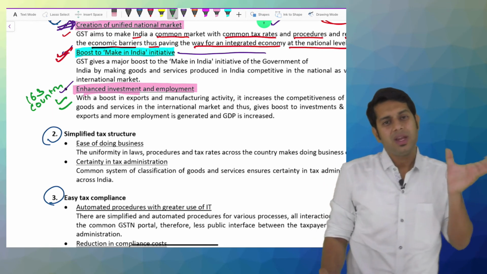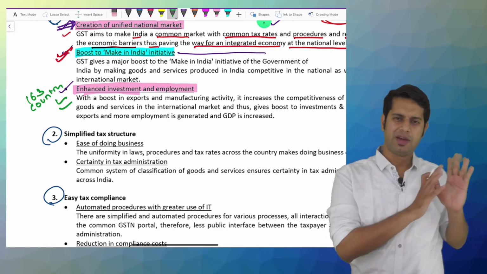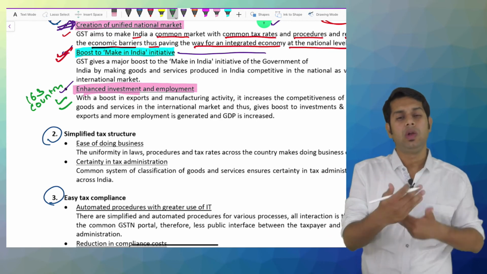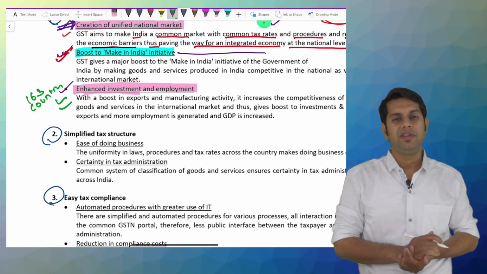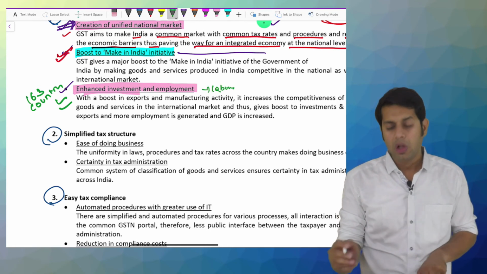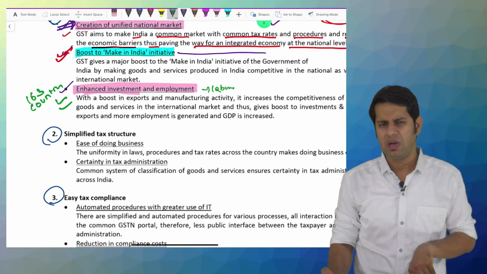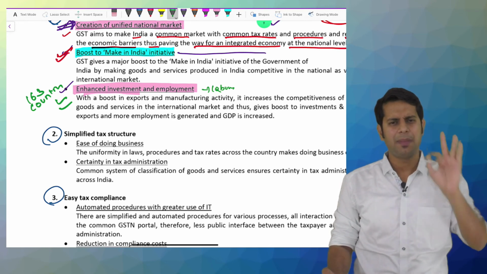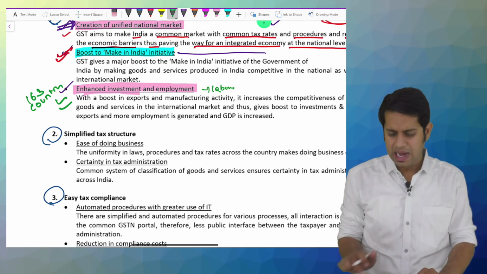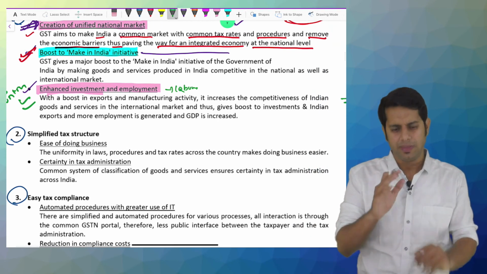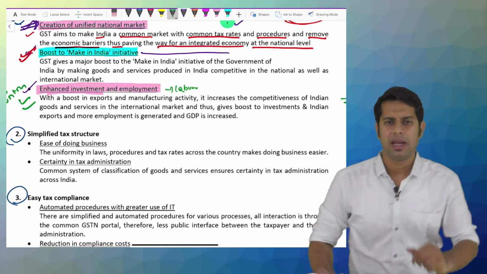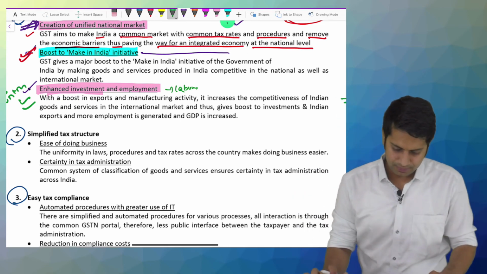Now if a foreigner is coming to invest, he will feel, okay, in our country also we have GST, and in India also it is GST, so let me go and do some investment activity in India, because labor in India is very cheap. Before, all the investment activities were happening in China only. The majority of manufacturing activities happened in China because of cheap labor. Now it is not like that. Now they are shifting. Actually, after this COVID period too, people are more and more getting their industries to India.